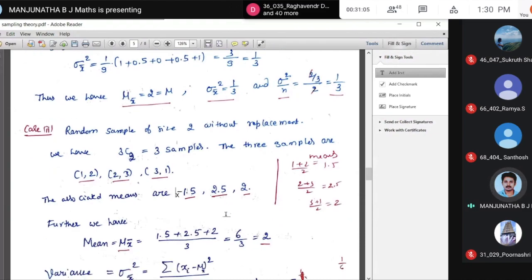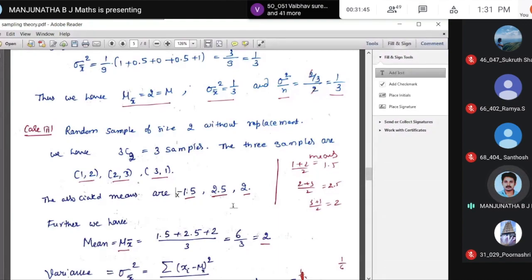Here no need to make it as a grouped frequency. See what happens if I make it as grouped frequency? X is 1.5, 2 and 2.5. How many times does it occur? 1.5 occurs only once, 2.5 occurs only once, 2 occurs only once. What is f into x? F into x is 1 into 1.5, 1 into 2.5, 1 into 2, that is 1.5, 2.5 and 2. That is same as raw data, correct? So here no need to consider. Even if you consider, no problem. You make it as a grouped frequency and compute the mean and variance, that's fine. But here it is not required. I have only some small samples here, right?